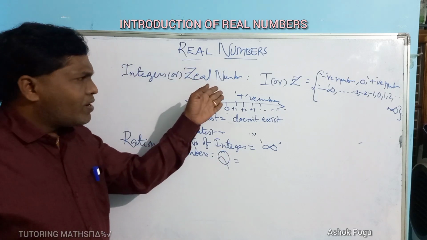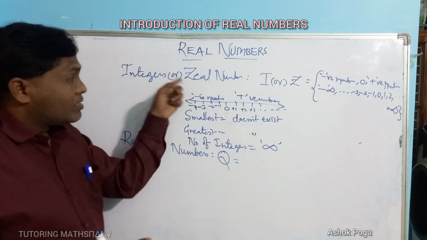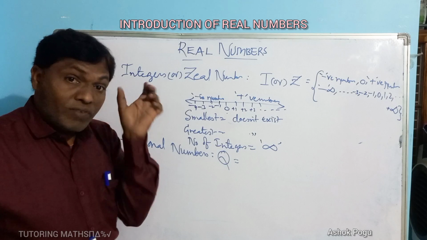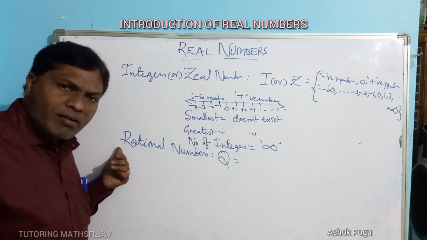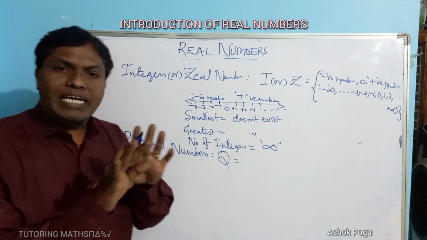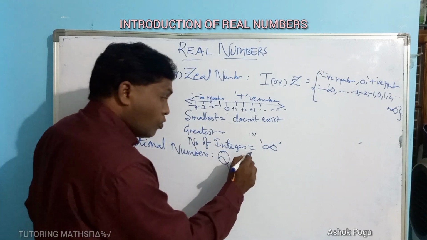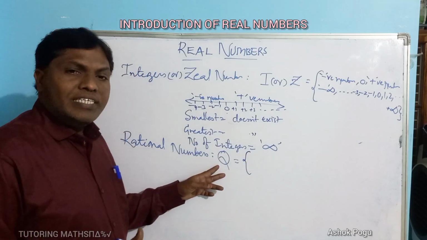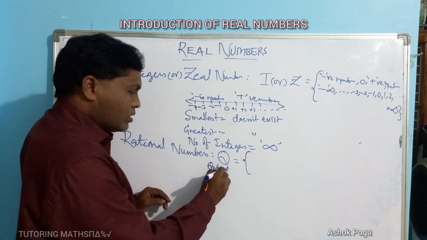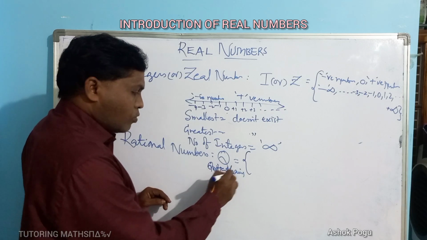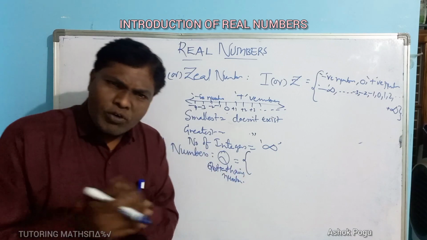All the sets of numbers are denoted by their first letter. Here the first letter is R, but the set of rational numbers is not denoted by R; it is denoted by the letter Q. Why? Because these are called quotient-having numbers.